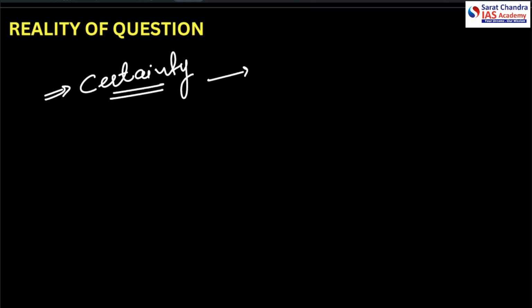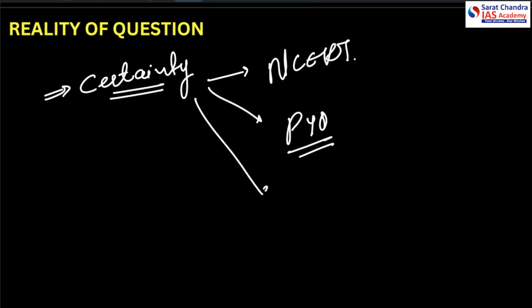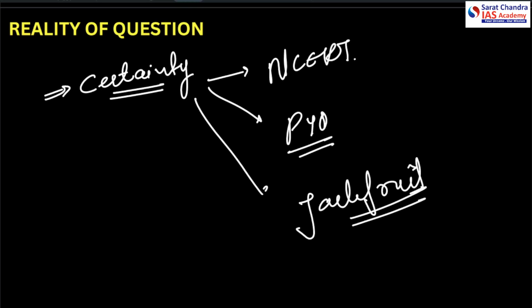Alright, so what is the reality of the question here? The reality is that we cannot say with whole certainty that this has come from here or this has come from here. Simply, as per me, of the options, one came from NCERT, one came from PYQ, and they put the third one, which was jackfruit, in order to see whether or not we can figure out this is a tropical tree.